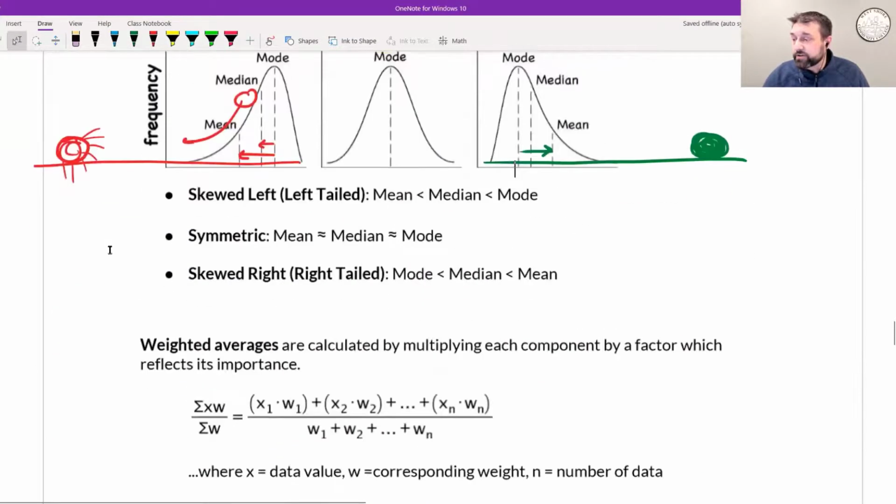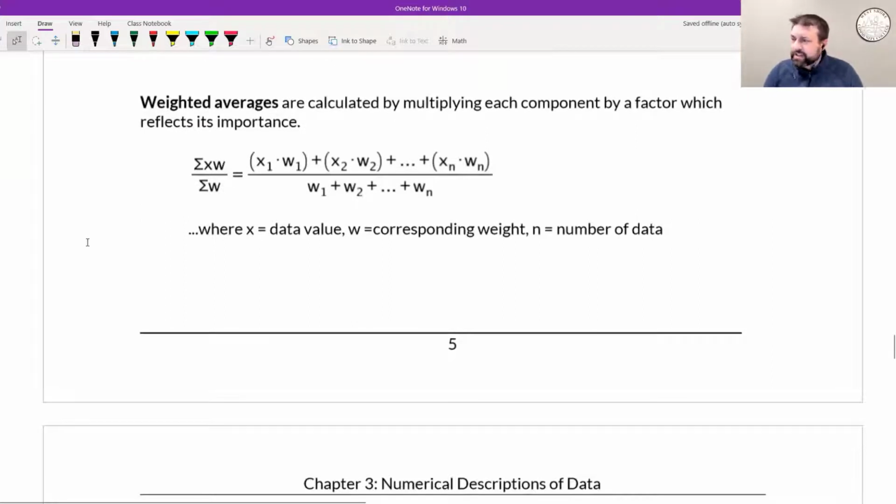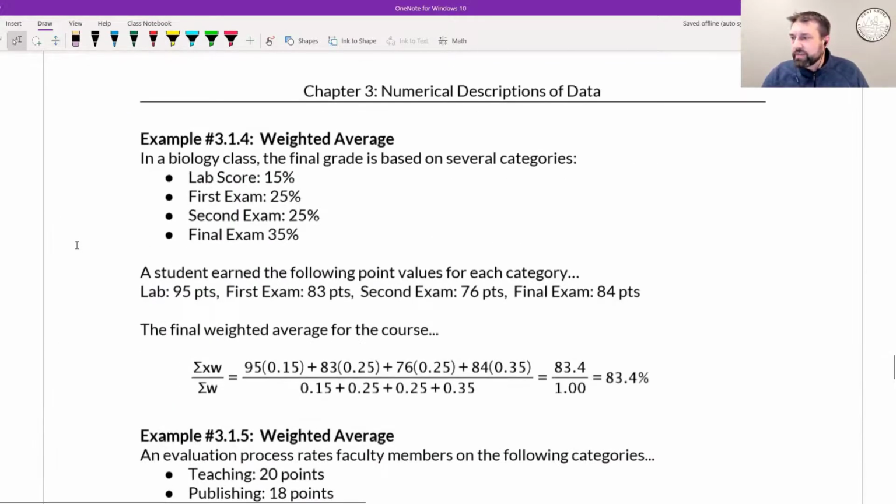So this is a nice visual way to understand what's happening in this table and how susceptible measures of center are to outliers. Okay, the last thing we're going to look at are weighted averages, and you guys have seen weighted averages. This class has a weighted average. The example that we give here is, let's say that you happen to be in a biology class, and here is how your final grade is weighted. 15% is based on your lab score, your first exam, second exam, final exam.